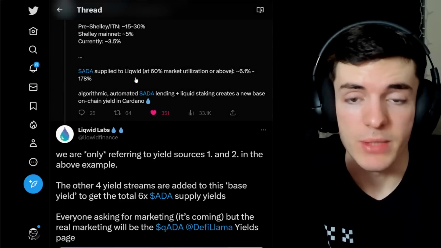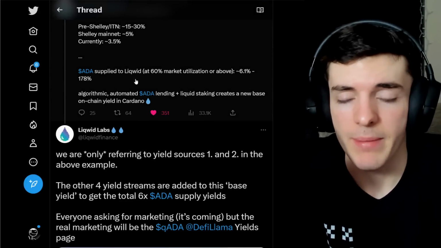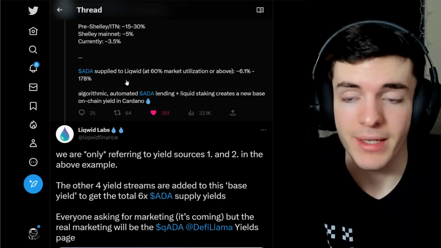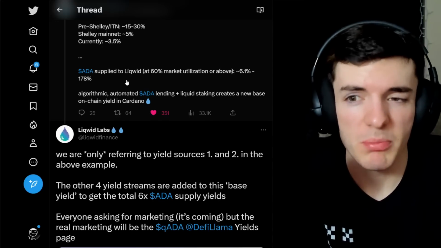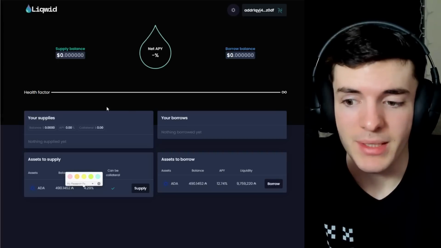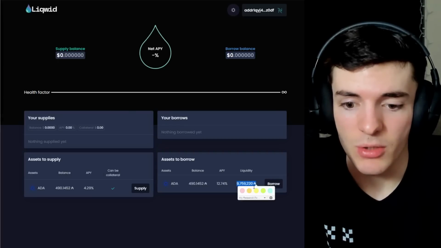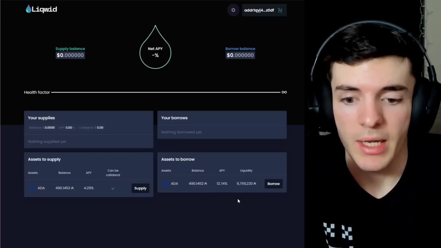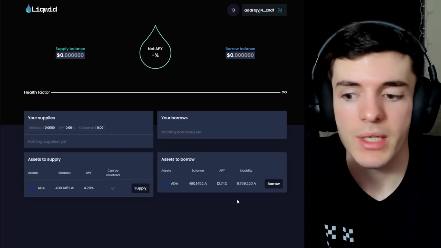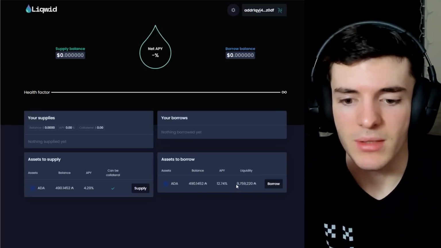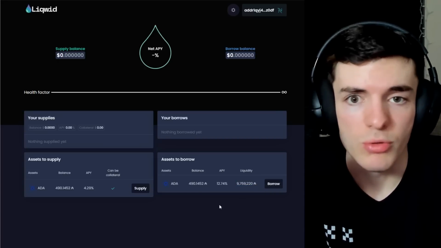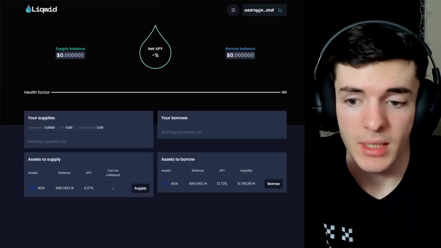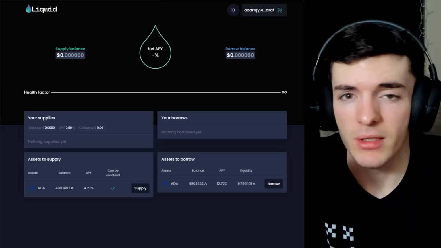If the market utilizes more of the ADA being supplied, the APY goes up. Otherwise, it will go down. So vice versa, that is how that is calculated from a short, simple point of view. And yes, that means that if there is 9 million ADA in liquidity here for assets to borrow, 40% of it is being used and the rest is not. So if a lot more liquidity comes in through supply, you can see how easily this could be saturated by one or two big deposits in supply. And thus the APY can change quite volatilely, in either direction, up or down, depending on these factors.